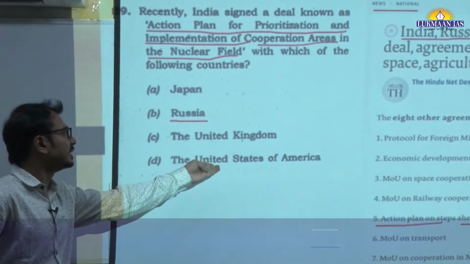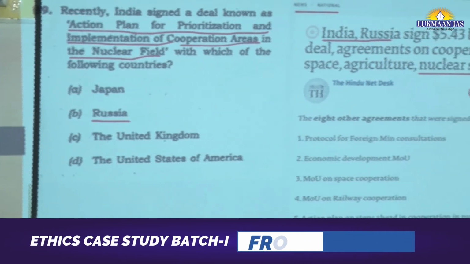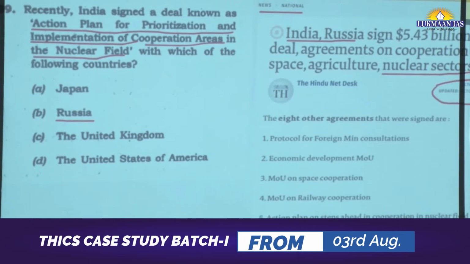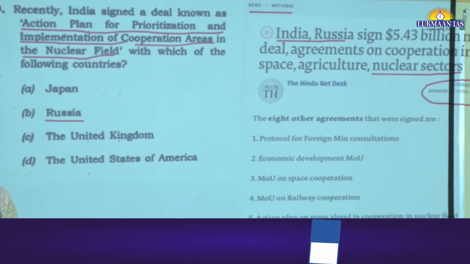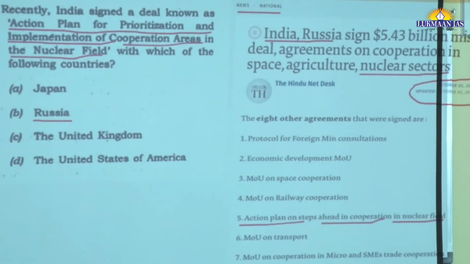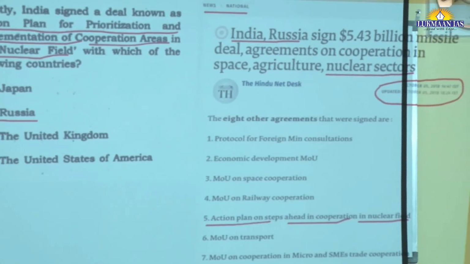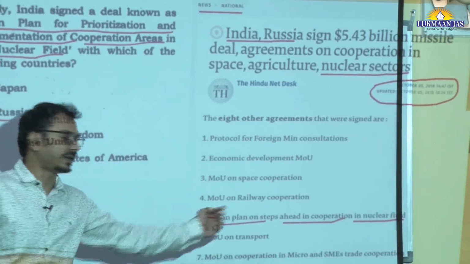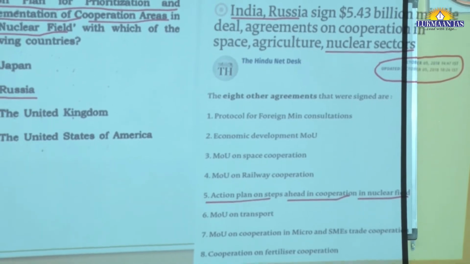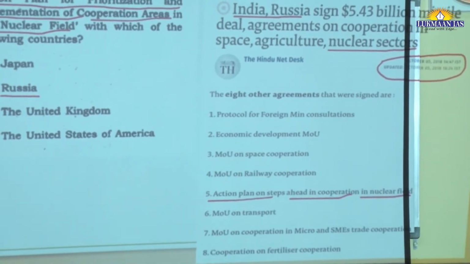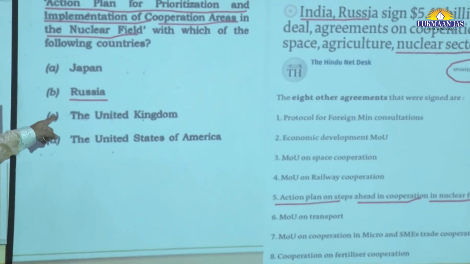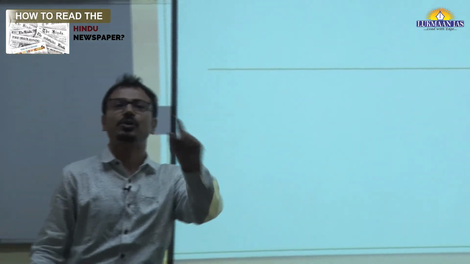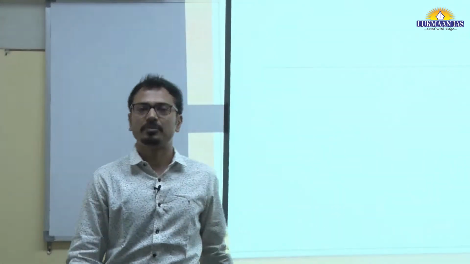Fine. Such kind of phenomenon you have to understand and such information should be taken. The question from international relations: the action plan for prioritization and implementation of cooperation areas in the nuclear field. Here there were agreements between India and Russia, and which are these agreements? See the updates in the Hindu newspaper, and these are the agreements. Look at this fifth agreement here, and it is talking about cooperation in the nuclear field with Russia. So, such kind of questions directly appear in your prelims examination from the Hindu newspaper.